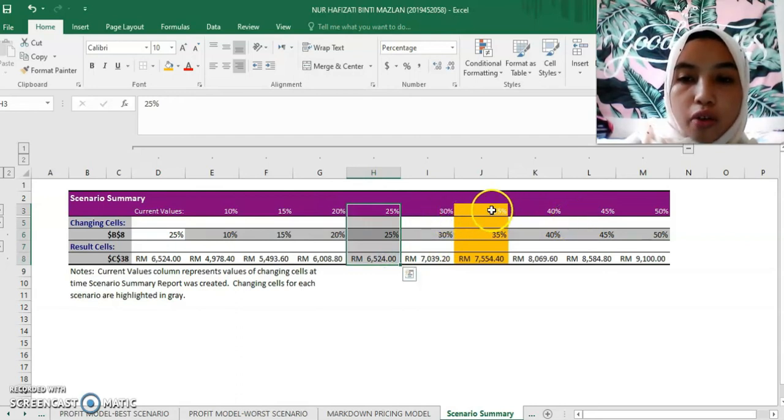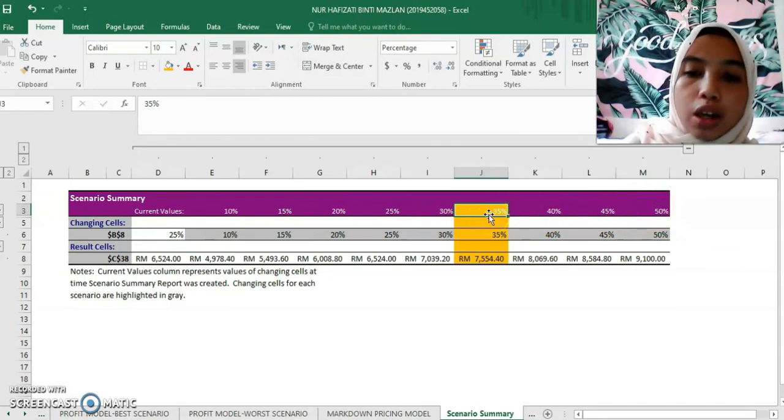So I choose 35%, with which I can gain my revenue up to 7,554 ringgit 40 cents. I can also go up to 50%, but I think 35% is enough for me to give to my customer as a discount.